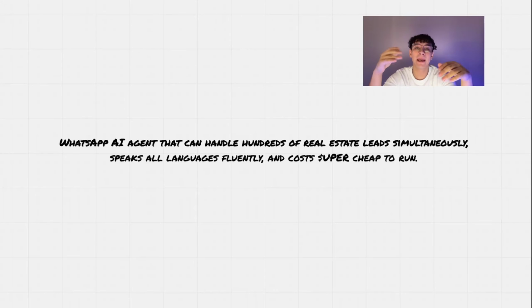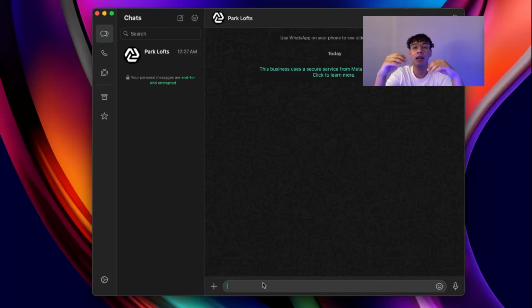I built a WhatsApp AI agent that can handle hundreds of real estate leads simultaneously, speaks all the languages, and it costs super cheap to run. Let's just go straight to the demo and I will show you guys how it works. As you guys can see, we're on WhatsApp right now. This is the main channel that these real estate developers use to contact their clients.